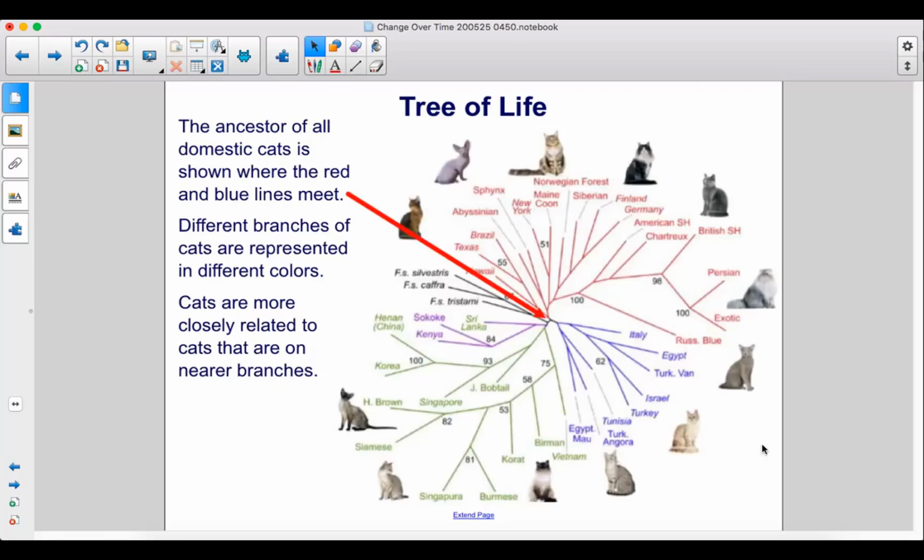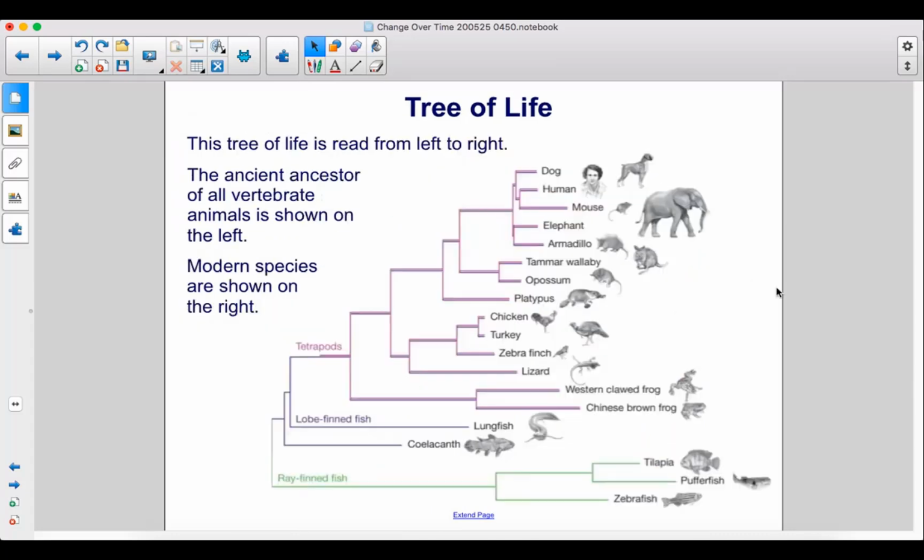The ancestor of all domestic cats is shown where the red and blue lines meet. Different branches of cats are represented in different colors. Cats are more closely related to cats that are on nearer branches. This tree of life is read from left to right. The ancient ancestor of all vertebrate animals is shown on the left. Modern species are shown on the right.